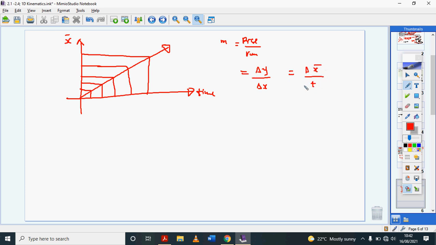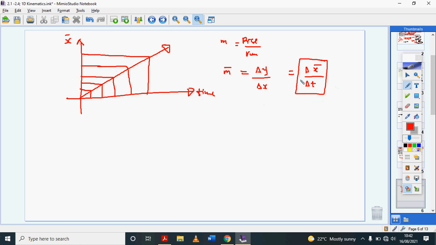And I hope you remember that velocity was also described or explained by the same idea, change in displacement over change in time. So the ideas kind of come together always. The slope of a position time graph, what we have here is a position time graph. The slope of a position time graph is velocity.